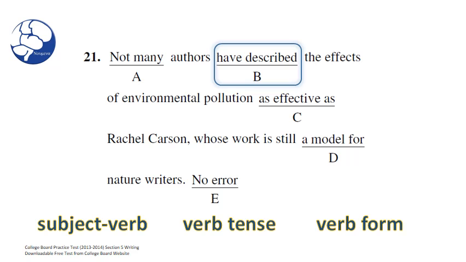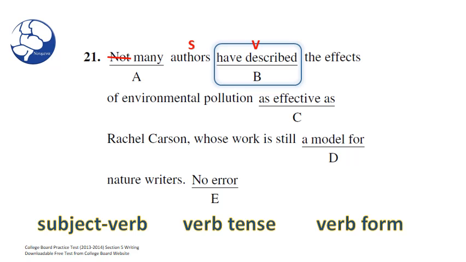let's look at the word not. I know some of you are confused about negative words that come in front of subjects. Yeah, those confuse me sometimes. A good rule of thumb is just to get rid of it. So let's get rid of it. What do we have then? Many authors. Isn't that plural? Yeah, it is. And remember, has is the singular form and have is the plural form. So many authors, a plural subject, is taking on a plural helping verb, have. So then we don't have an error here, at least not in subject verb.